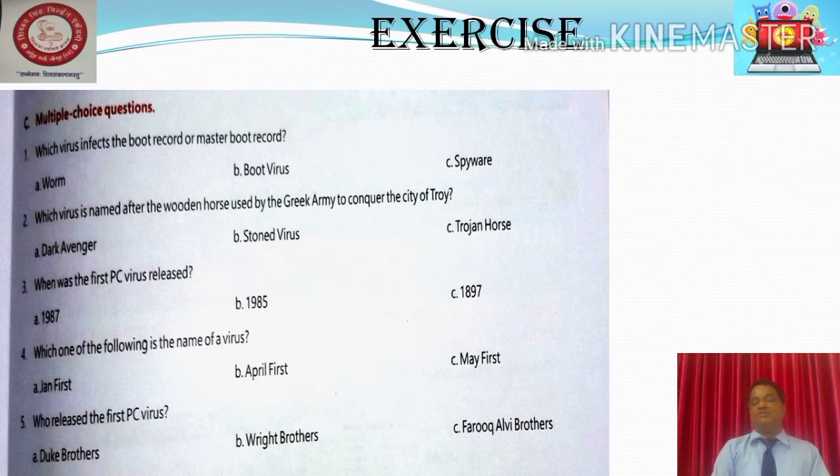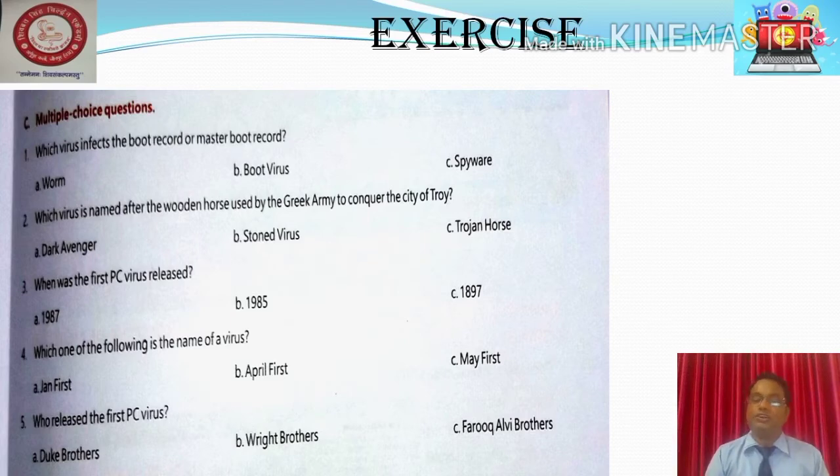Number 1, Jan 1st. Number 2, April 1st. Number 3, May 1st. And the last question is, who released the first PC virus? Duke brothers, Wright brothers, and Farooq Alvi brothers. These are the 3 options.